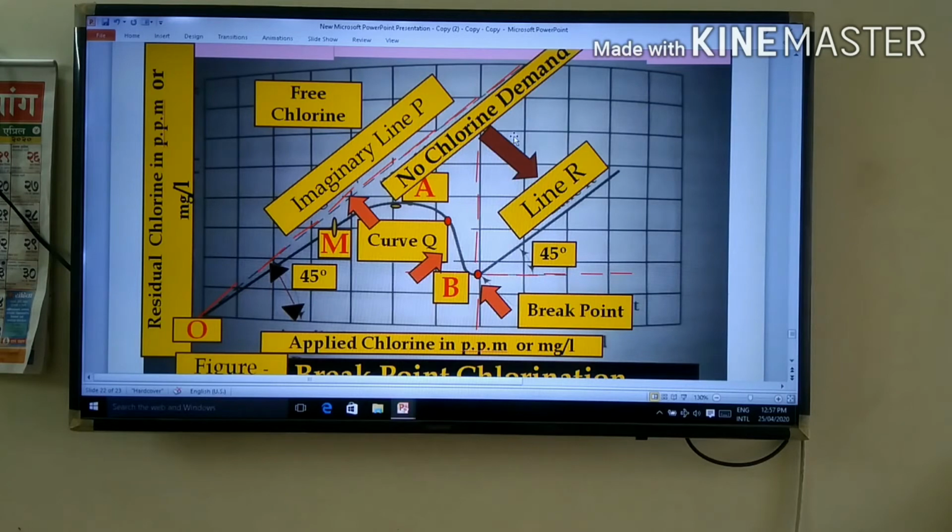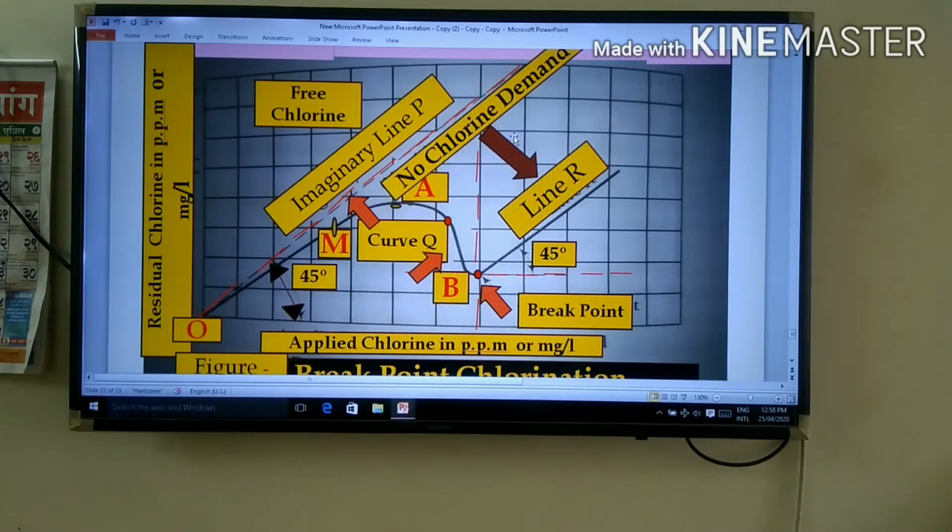When chlorine is added to water, it immediately starts to kill bacteria, and it is represented by curve OM, that is the first black line. The chlorine then starts to accumulate up to a certain point, represented by curve MA. This is your second line.